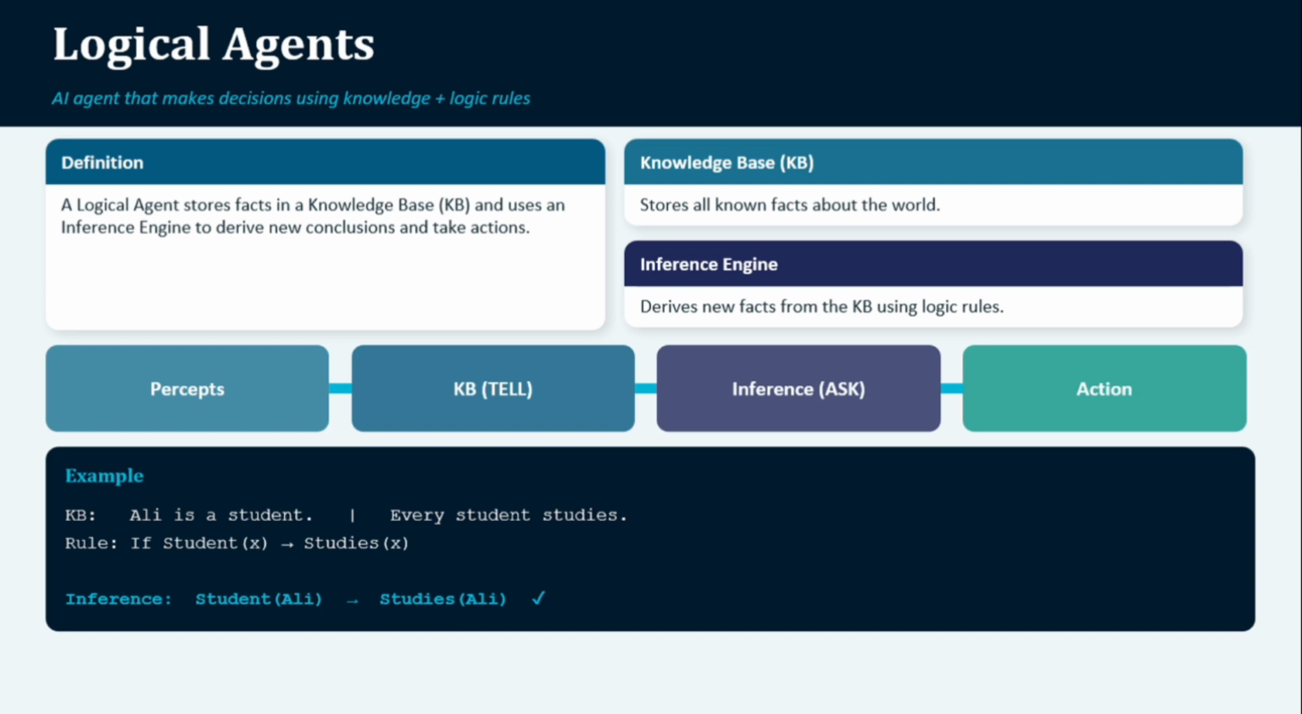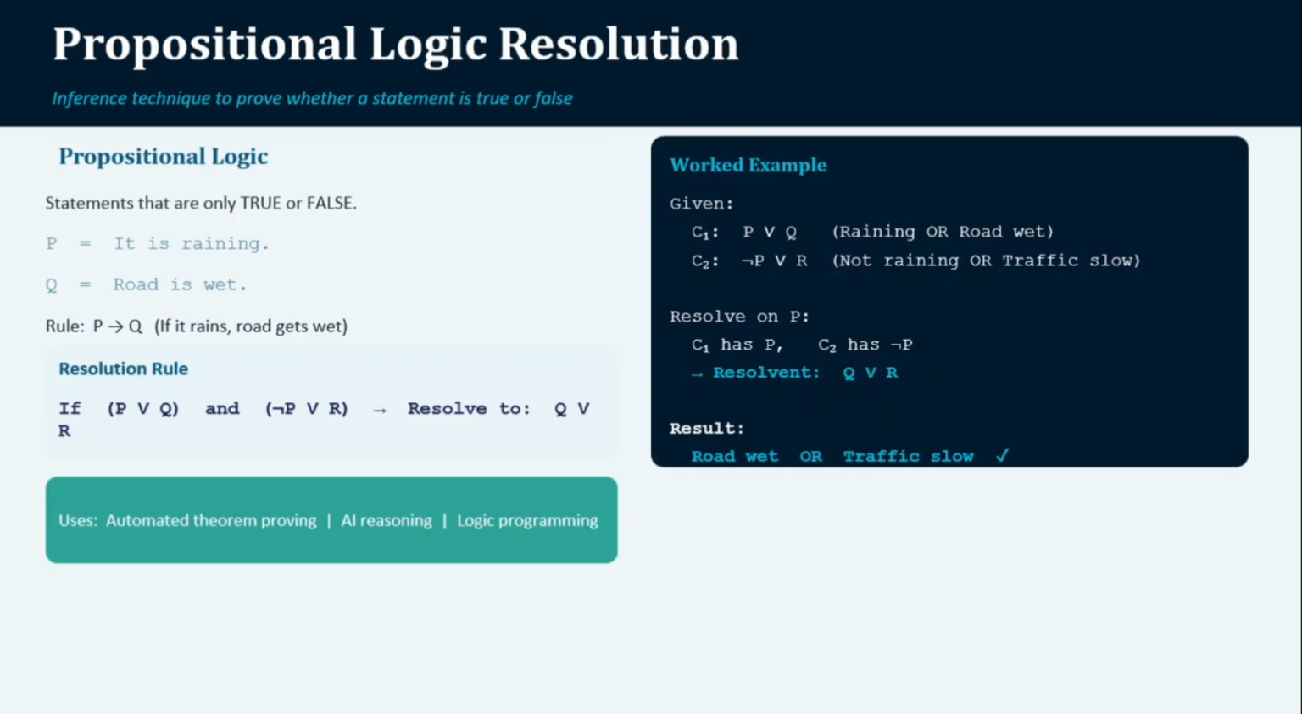The working principle is very simple. The agent receives information from the environment, stores it in the knowledge base, reasons about it, and then performs an action. Logical agents are widely used in expert systems, medical diagnosis systems, chatbots and robots. Now let's move to propositional logic resolution.